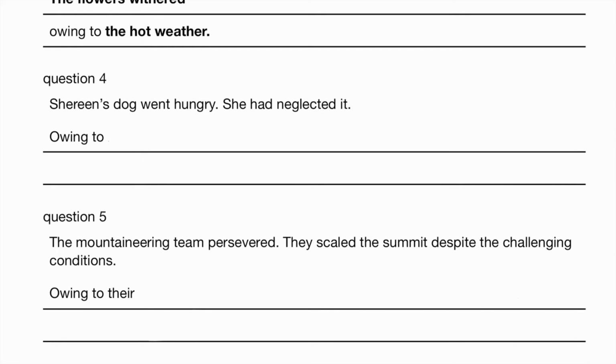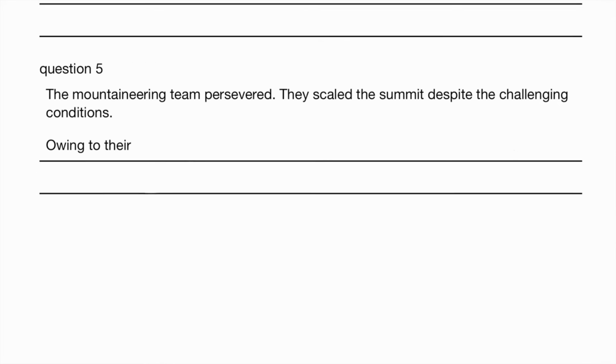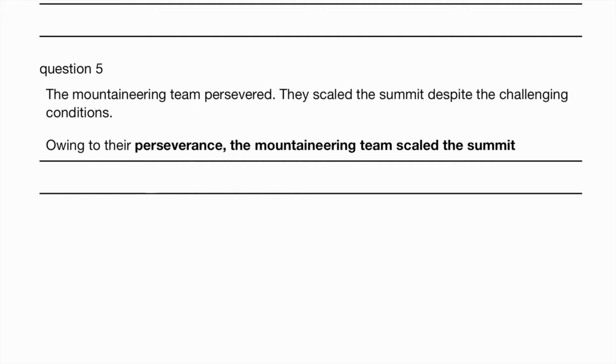What is the noun form of neglect? So Shireen's dog went hungry, she had neglected it. So owing to her neglect, Shireen's dog went hungry. Well, persevered, the noun form is perseverance. Okay, the mountaineering team scaled the summit despite the challenging conditions.